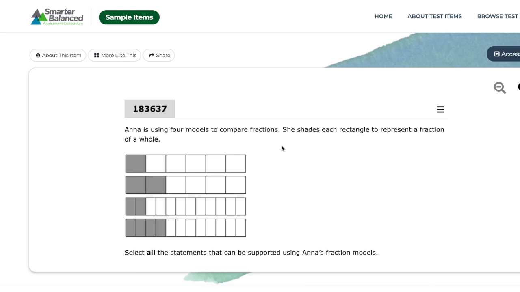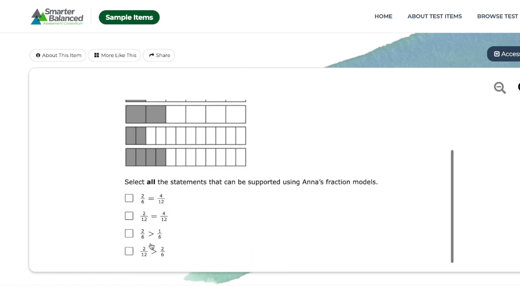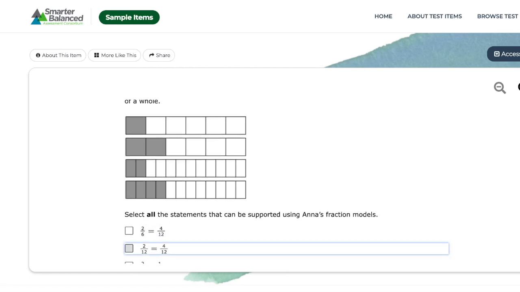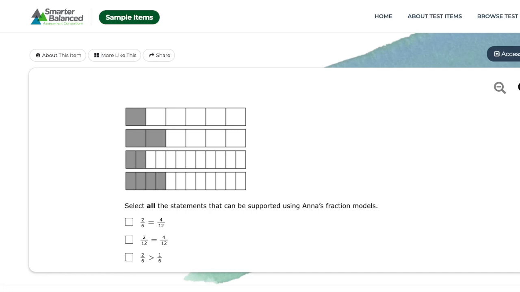So here we have this example from fourth grade. Anna has these four models for comparing fractions. The student has to look at those four fraction models, and then down below, they have to select the statements that correspond to the models and can be supported by them. So the student has to compare these equations, these inequalities, to the fraction models themselves to decide if they agree that that equation or inequality can be represented by those models. That's the fourth grade example.